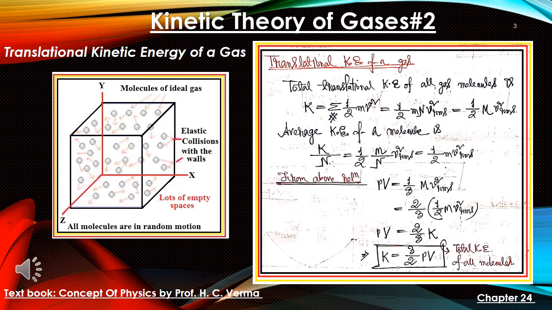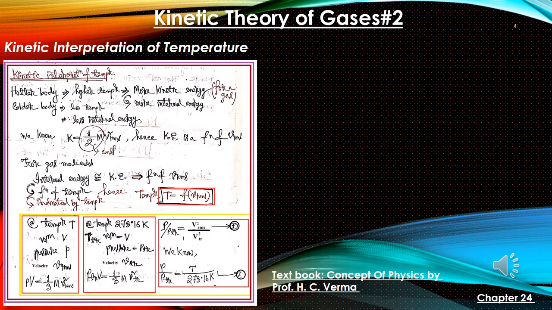We cannot go and measure the velocity of each molecule individually, but what we can do is measure the pressure overall and the volume overall, and then we can say that the total kinetic energy of molecules is 3/2 PV.